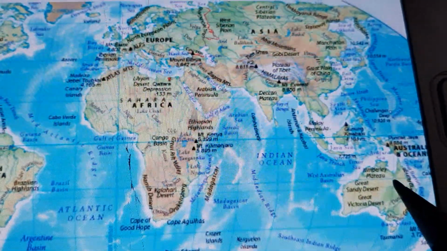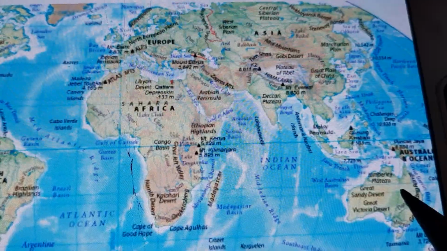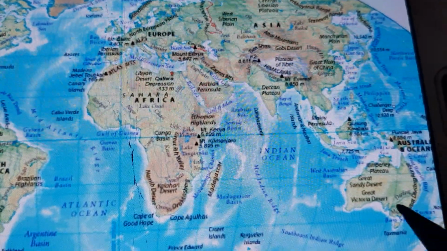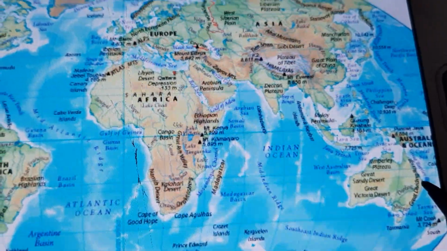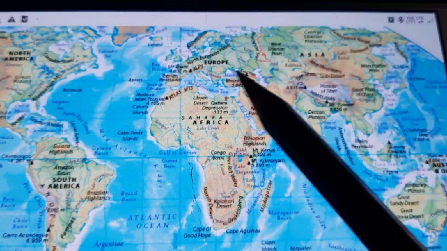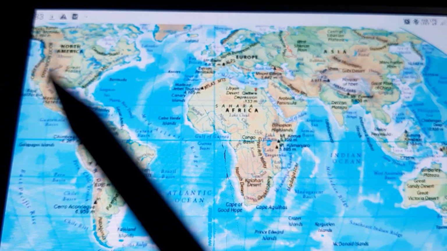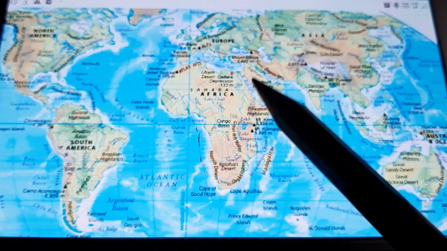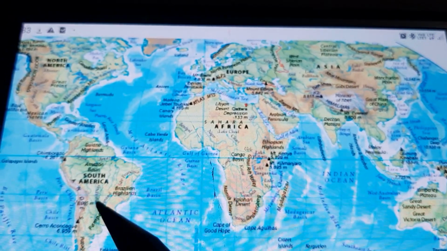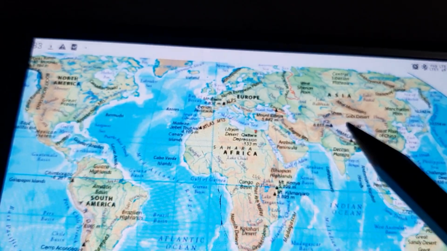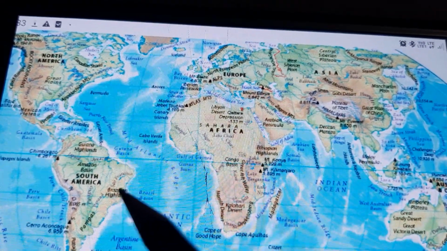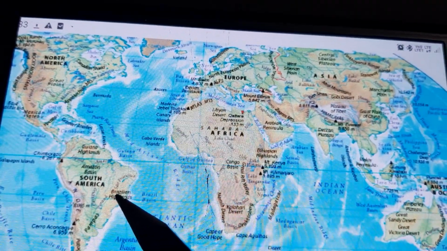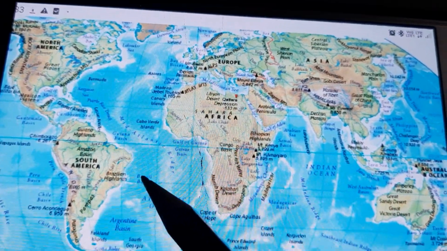In Australia, there is the Great Dividing Range. So you can see that in different parts of the world, in different continents and countries, different types of landforms are there. The brown color shows different mountains. In the yellow colored areas, you can see highland areas, like the Brazilian Highlands. So different highland areas are there.